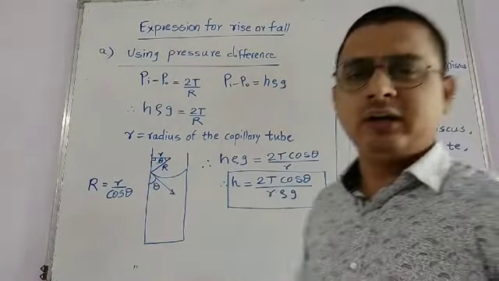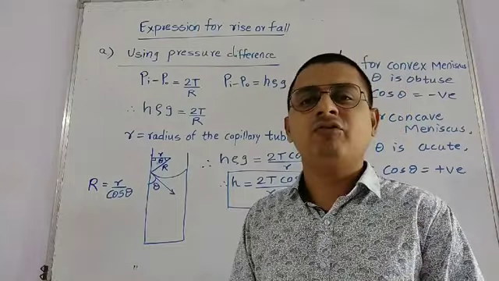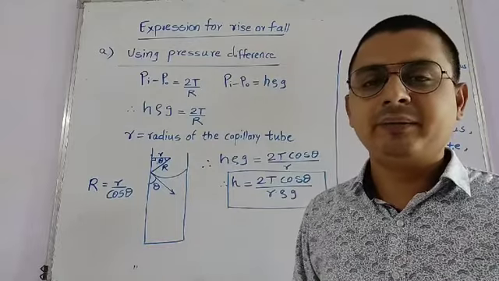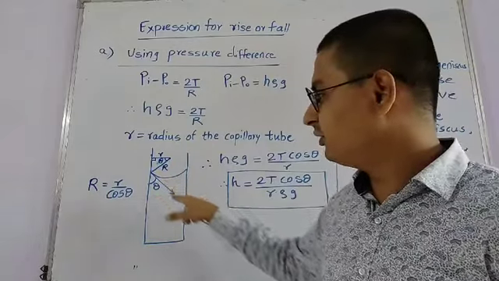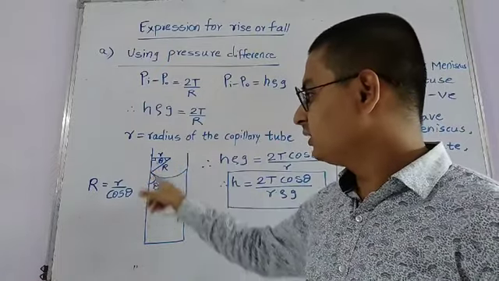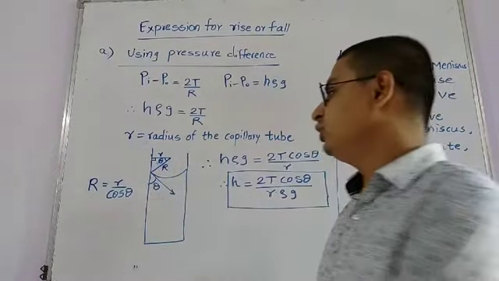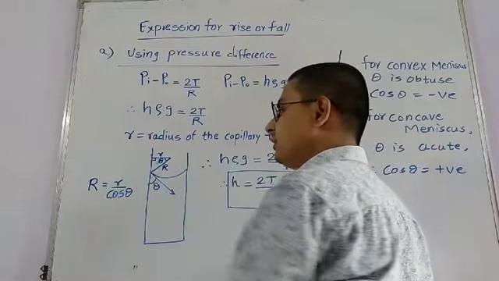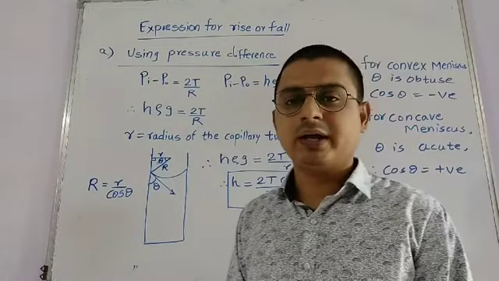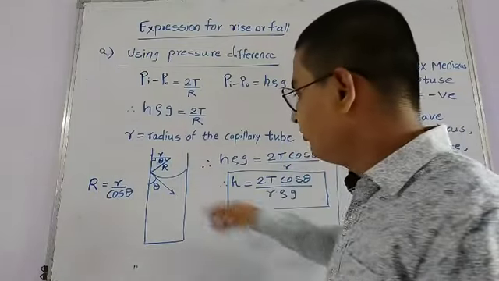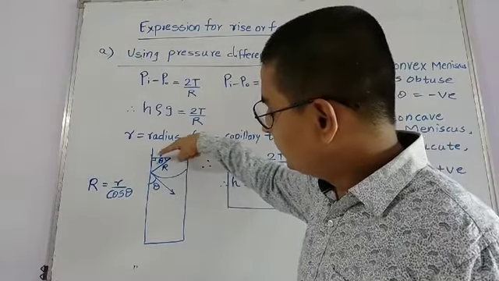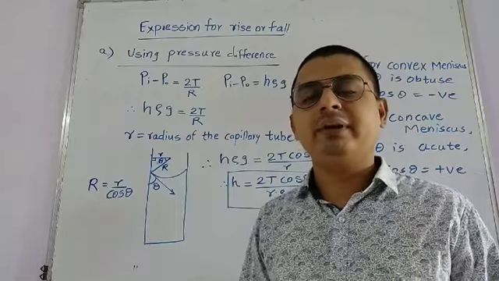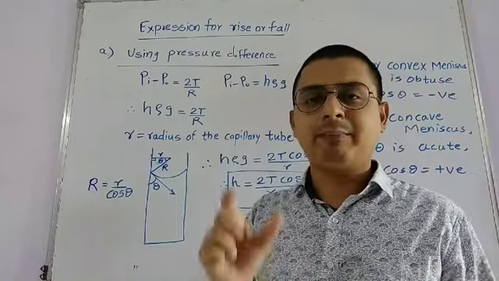Now we have already studied what the angle of contact is. The angle of contact is the angle made by the tangent drawn to the free surface of the liquid with the surface of the solid. If we draw a perpendicular to this, we get the radius of curvature. By this geometry, small r stands for the radius of the capillary tube. Both are different. Capital R stands for